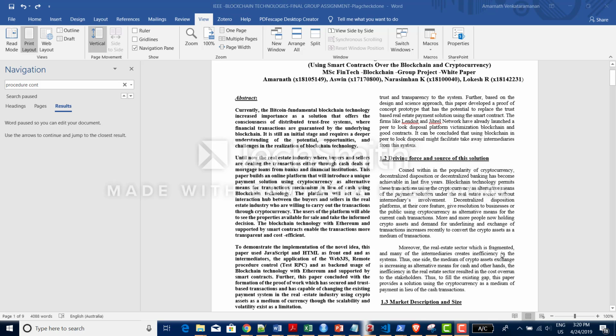Actually, blockchain was introduced with Bitcoin, where it is used to avoid double spending in Bitcoin transactions. I've been using blockchain for this project, which is for the purpose of real estate, where buyers can purchase property using cryptocurrencies. So let's start with the project.